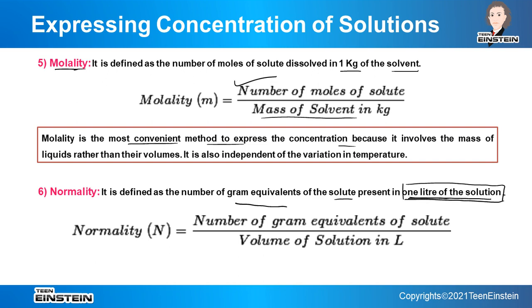But what is the difference? In case of molarity, it is the number of moles of solute, but now it is gram equivalent. So normality will be number of gram equivalent instead of moles, and the denominator part is the same, just like molarity. Only the difference is in the numerator, that is the number of gram equivalent of the solute.